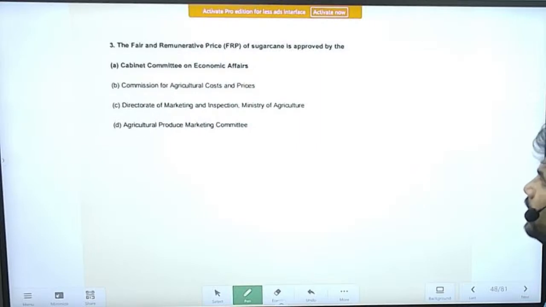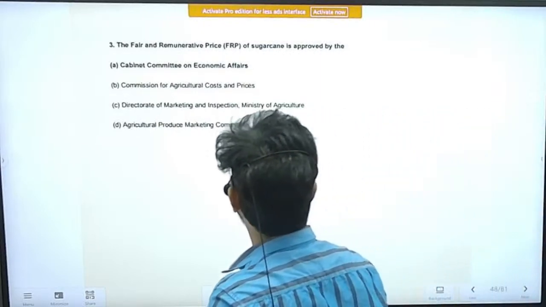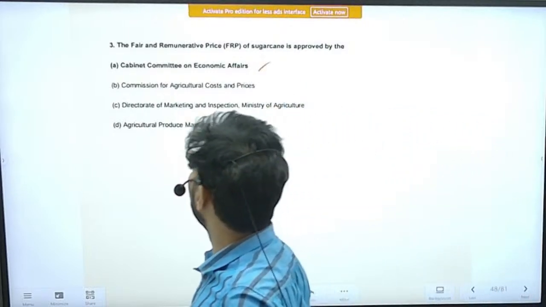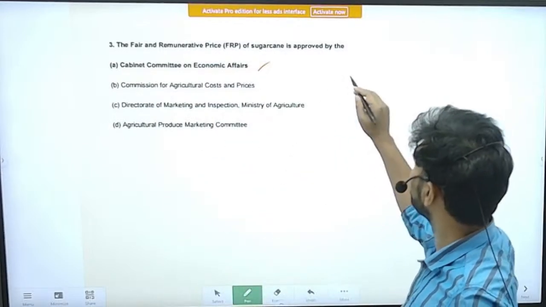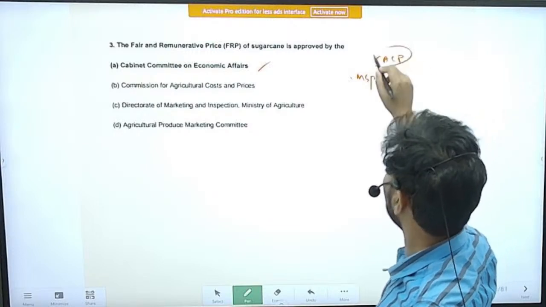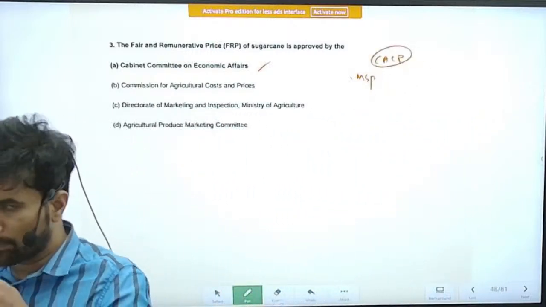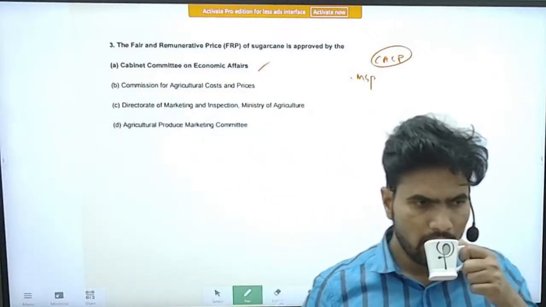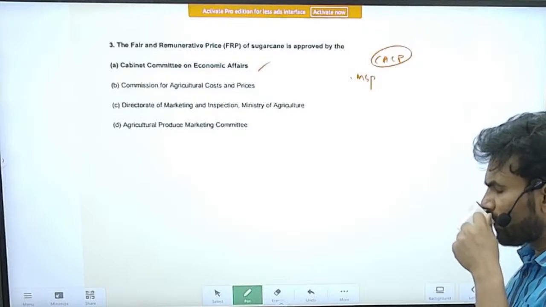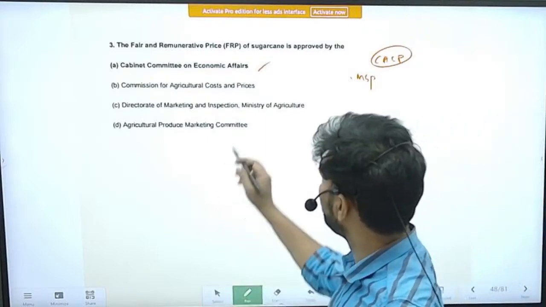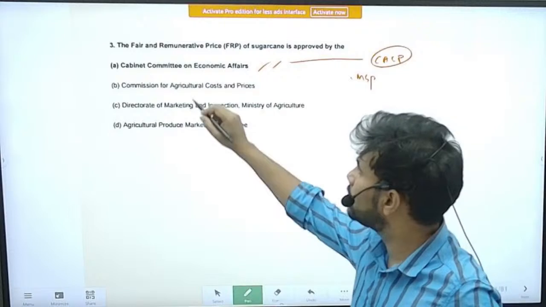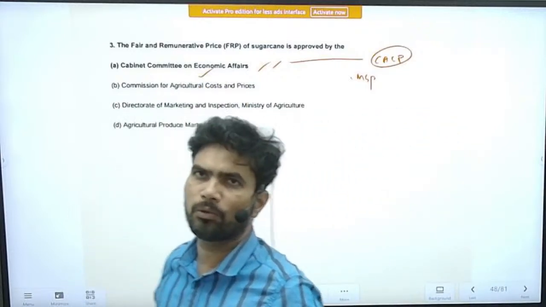Next: the fair and remunerative price of sugarcane is approved by which of the following? It is approved by the Cabinet Committee on Economic Affairs. Same with the MSP, minimum support price. The CACP recommends the price; it does not approve it. The Cabinet Committee on Economic Affairs approves the MSP. But most of the time, 99%, whatever price is recommended, the Cabinet Committee approves.